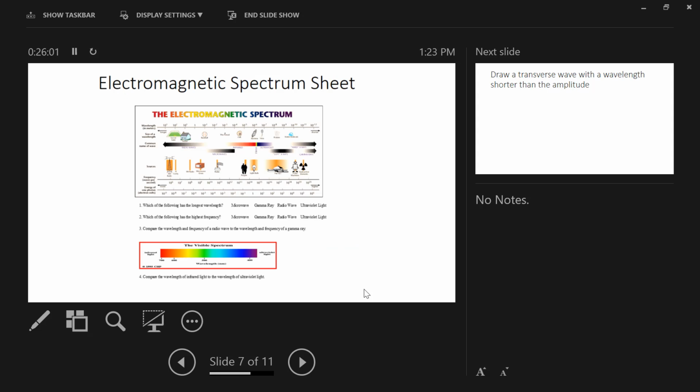So I want to show you the electromagnetic spectrum. And this is something we're going to see a lot over the next 3 weeks. The electromagnetic spectrum basically illustrates the entire collection of wavelengths that are possible in light.